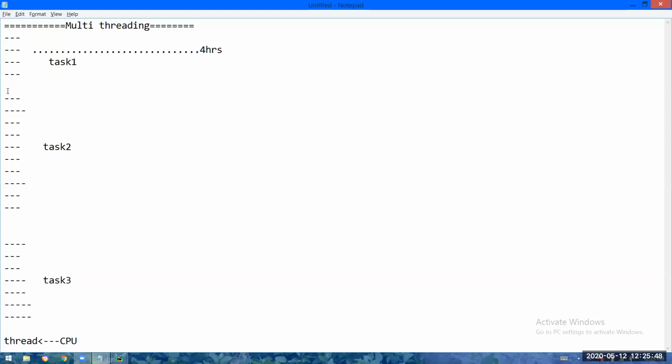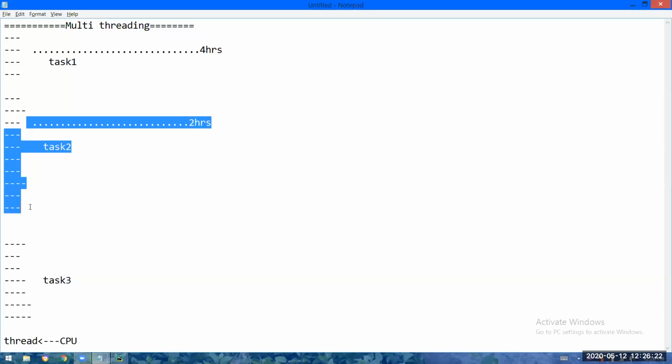Now the thread is executing this line, this line. Similarly, the thread requires 2 hours of time to go from this line to the next line. Why? Here you have given some print command and the printer is very busy printing some data. Up to 2 hours, the printer will not be free. So here again the CPU should sit idle for 2 hours, and after 2 hours the printer became free. The thread then executes the remaining code and task 2 is completed.